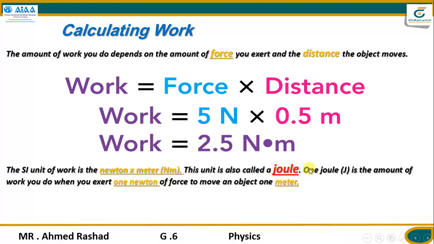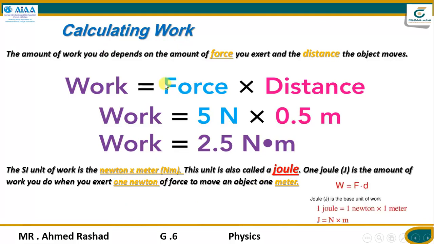And actually the definition of the joule unit is that 1 joule equals the amount of work you do when you exert 1 unit of force, 1 newton, to move an object 1 meter. So 1 newton times 1 meter equals 1 joule. I hope you understand how to calculate the work.